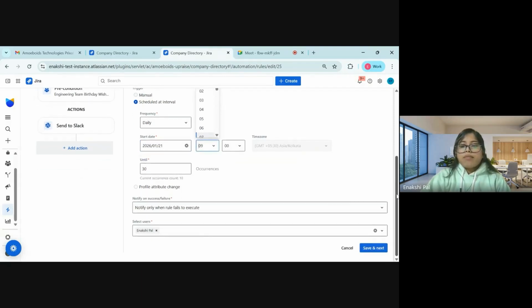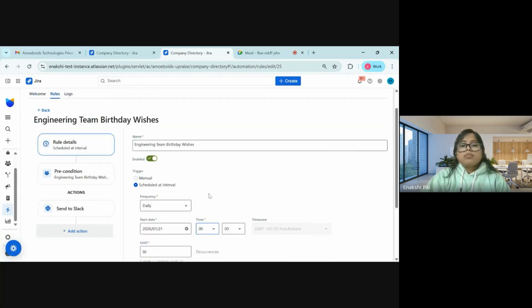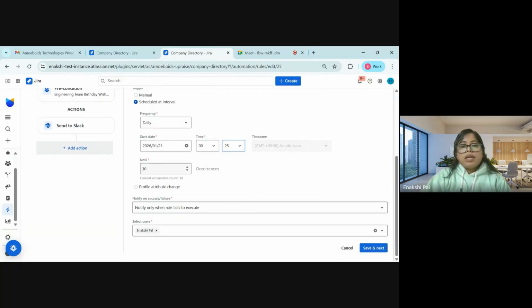So next up, we will have to configure the timings. Okay, so since you can see the timing here is 0021, I'll try to align the timing similar to this, maybe just 4 minutes after that. Since I want to showcase this message right away and how it works, I have set this timing like this. So next up we have this until occurrences.